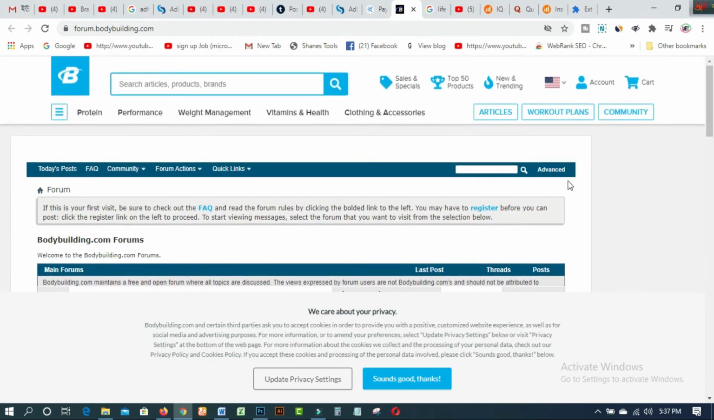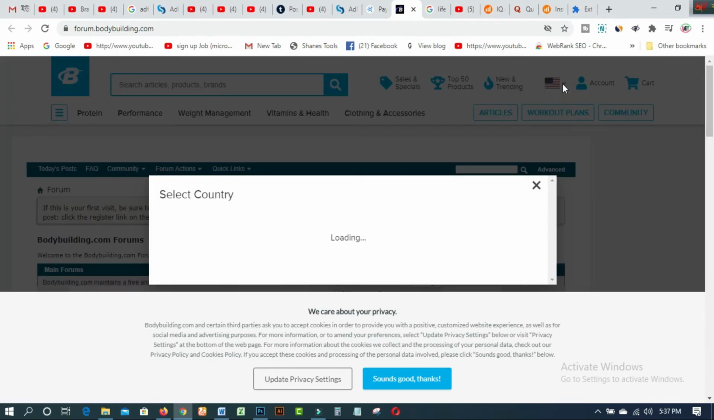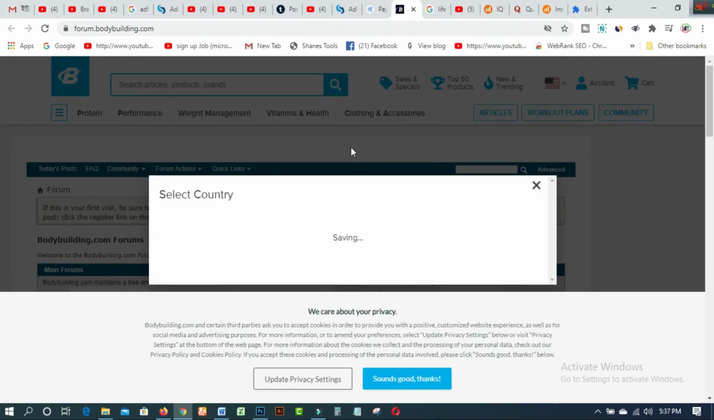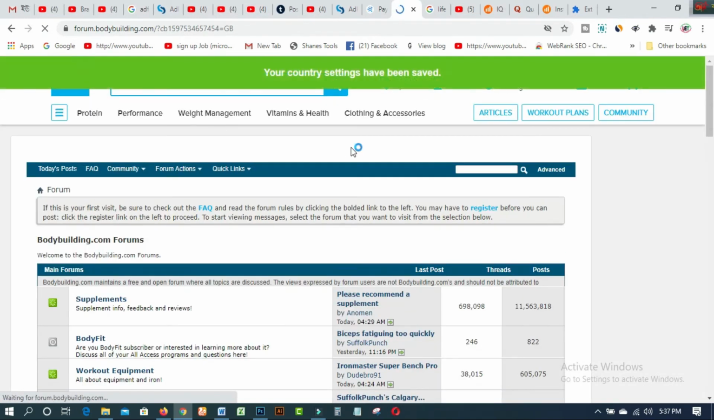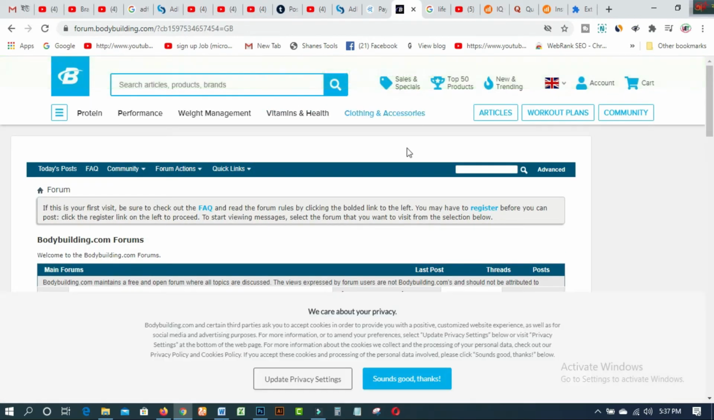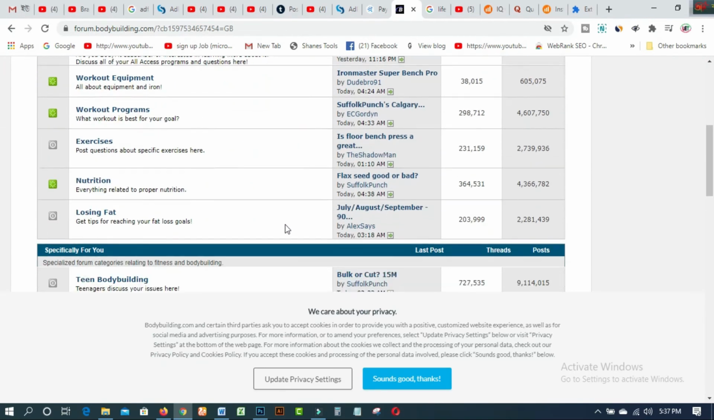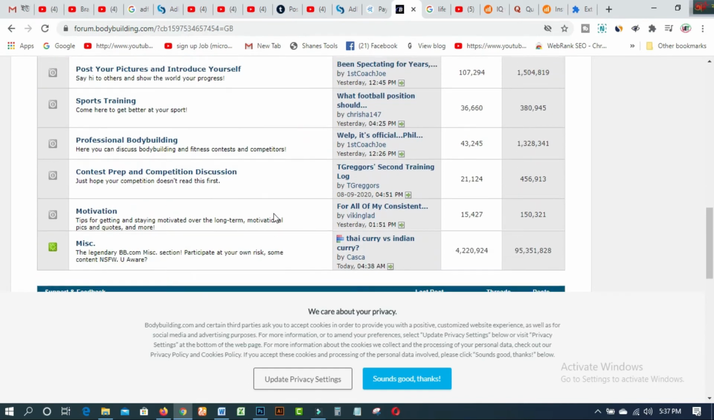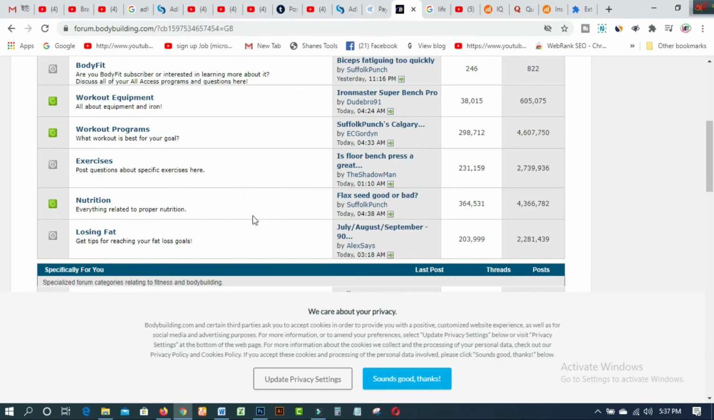So first of all, you have to choose the country from here, and then select Australia, India, Russian Federation, Brazil, Israel, United Kingdom, Canada, Japan. First of all, I would like to click on this, and then this country will be selected on your platform to post on your selected topic again and again. So your country settings have been saved on this platform. First of all, you have to click on this exercise. This is the best and easiest way to share your link over here.